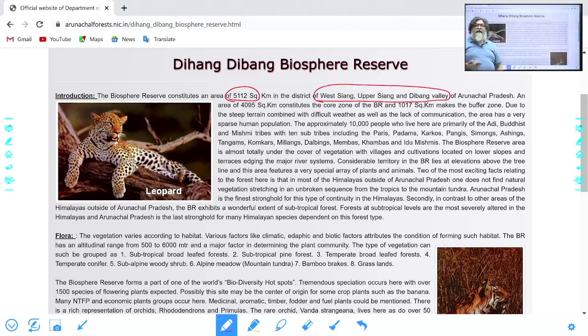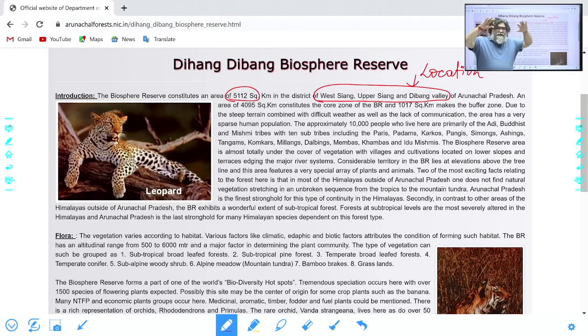West Siang, that's the name of the district. West Siang, Upper Siang and Dibang Valley. That's the location. This is the location, where it is located.